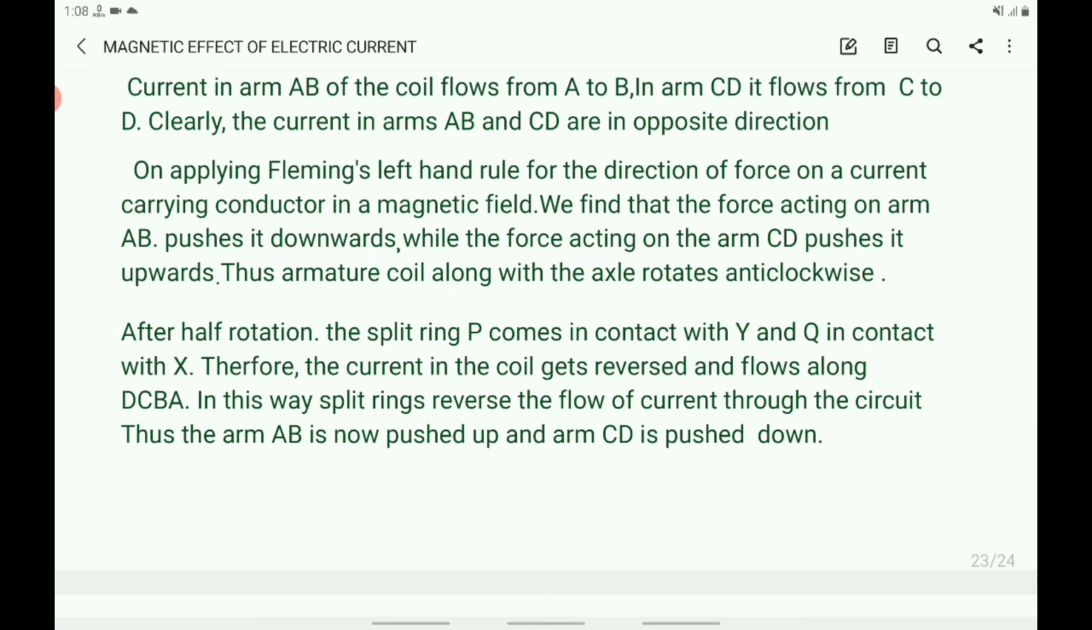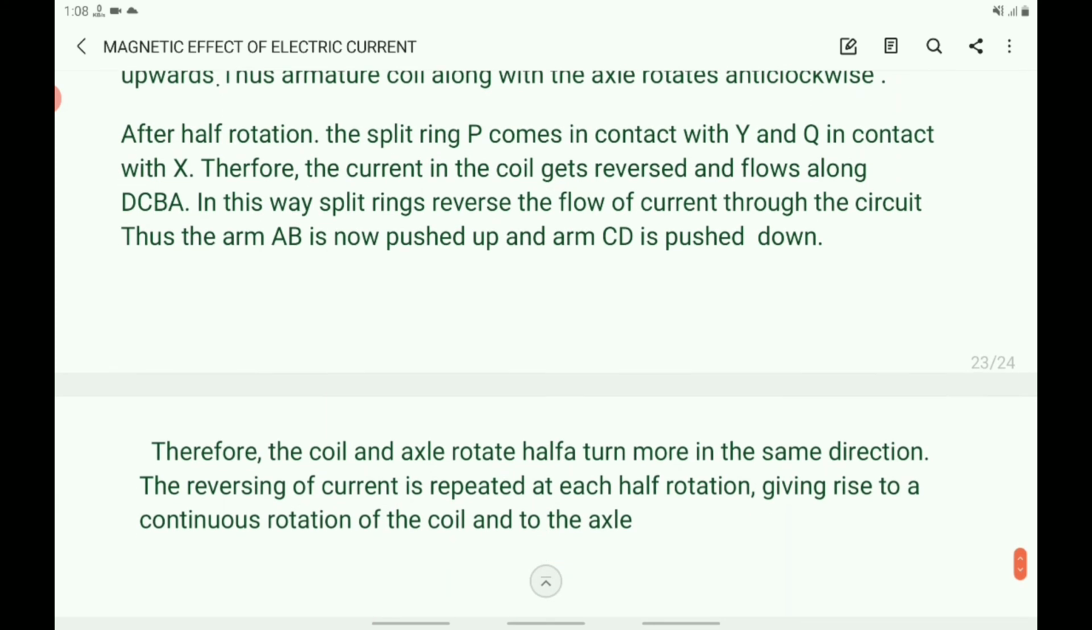After half rotation, the split ring P comes in contact with Y and Q in contact with X. Therefore, the current in the coil gets reversed and flows along DCBA. In this way, split rings reverse the flow of current through the circuit. Thus, the arm AB is now pushed up and arm CD is pushed down. Therefore, the coil and axle rotate half a turn more in the same direction.